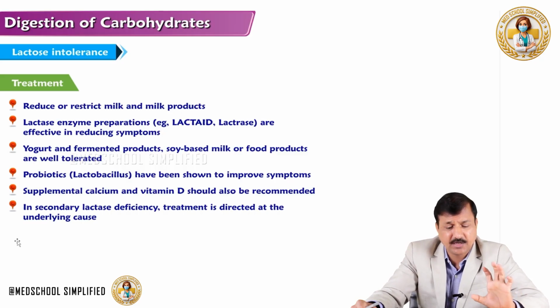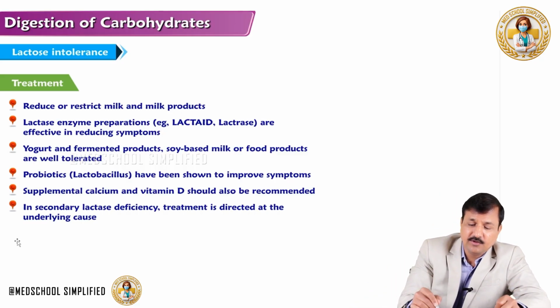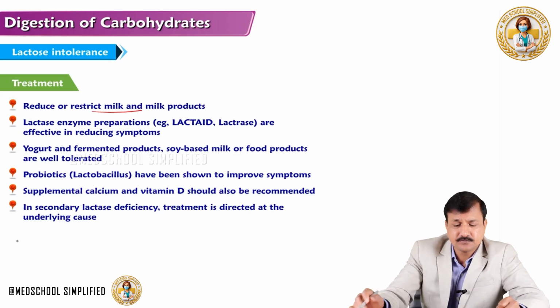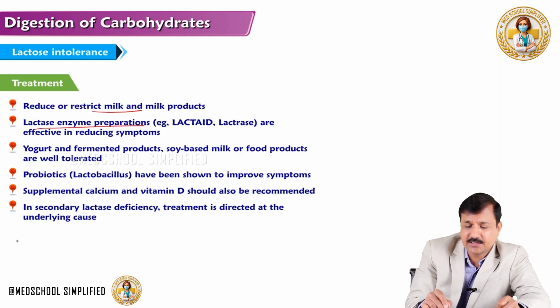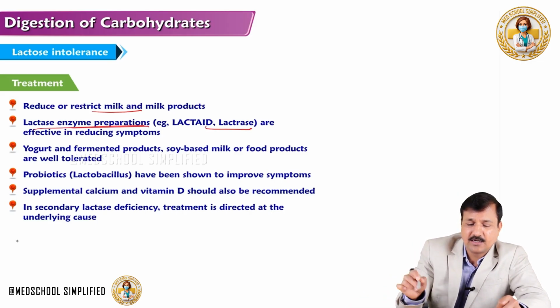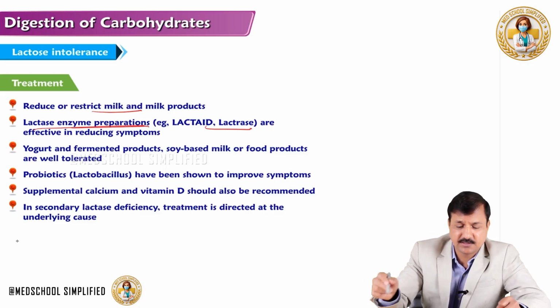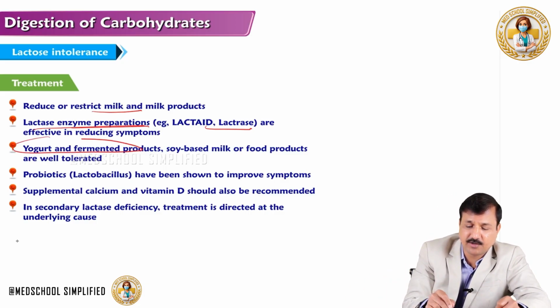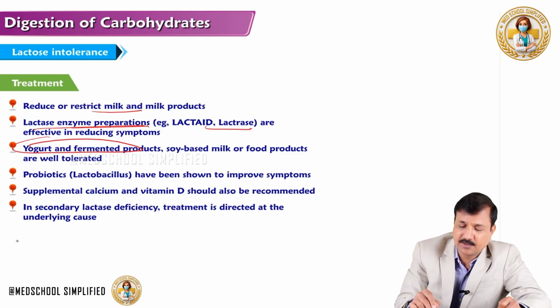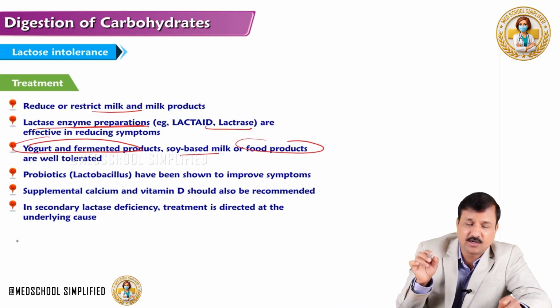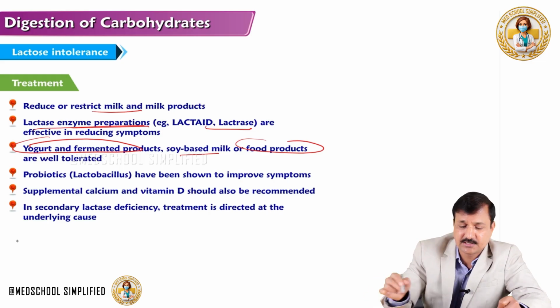How do you treat lactose intolerance? You reduce milk and milk products, and lactase enzyme preparations are effective in reducing signs and symptoms, as are yogurt or fermented products. Soya based milk food products can be well tolerated in lactose intolerance patients.